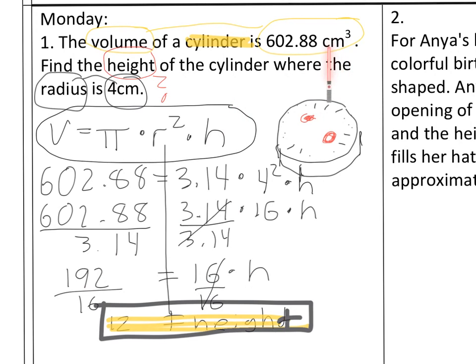And hold on. We are looking at centimeters to the third power. Because the height is just one dimension, it's the side, just call it 12 centimeters. So I'm going to go cm next to the 12. Don't go cm to the third power, it's just cm. So 12 cm equals the height.